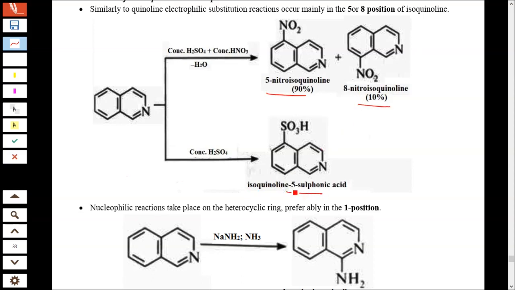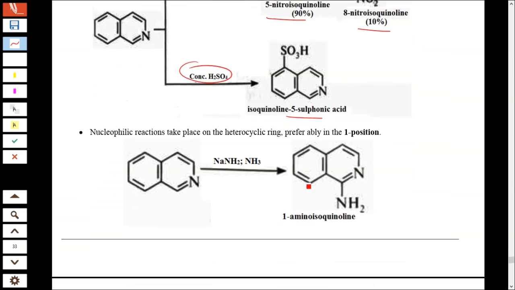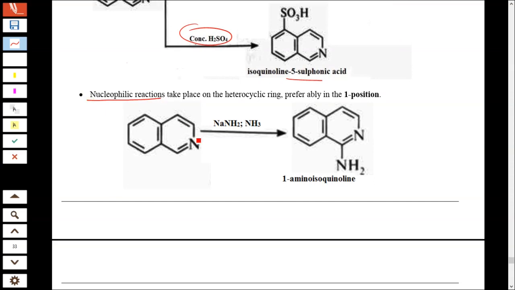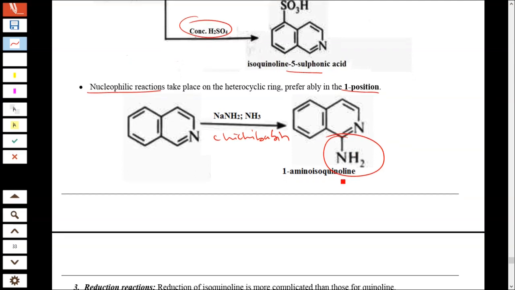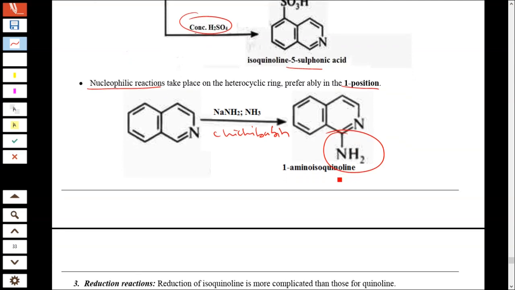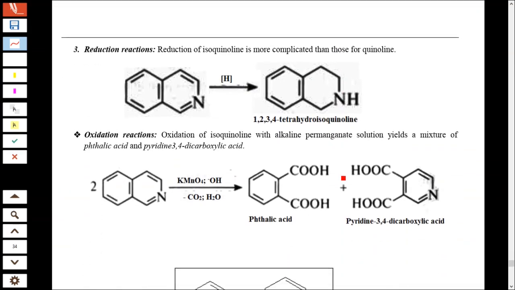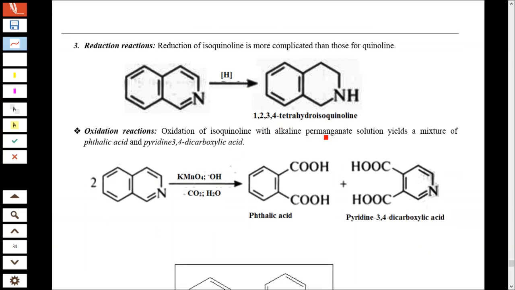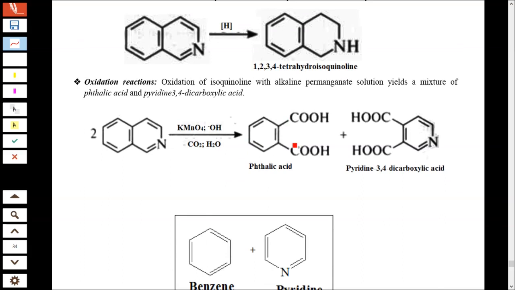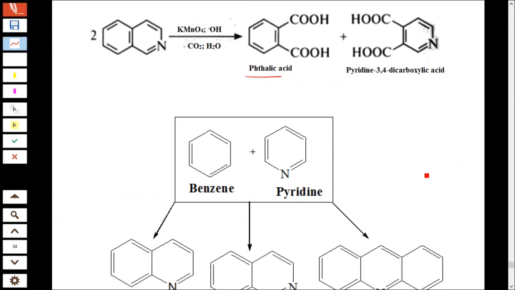Isoquinoline 5-sulfonic acid with concentrated sulfuric acid. Nucleophilic substitution is the Chichibabin reaction, which occurs at the first position. Remember, it occurs at the first position, not the third position, giving 1-aminoisoquinoline. Isoquinoline on reduction with hydrogen gives 1,2,3,4-tetrahydroisoquinoline. With oxidation by potassium permanganate, you will get phthalic acid and pyridine-3,4-dicarboxylic acid.